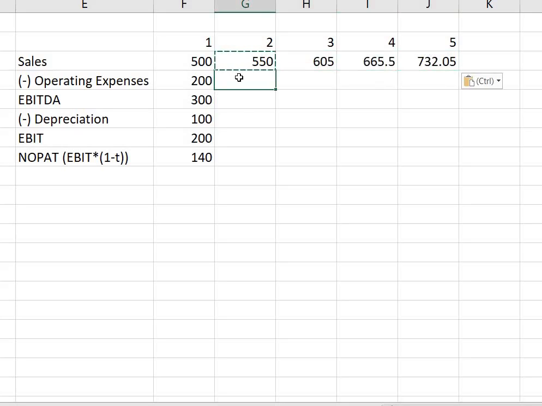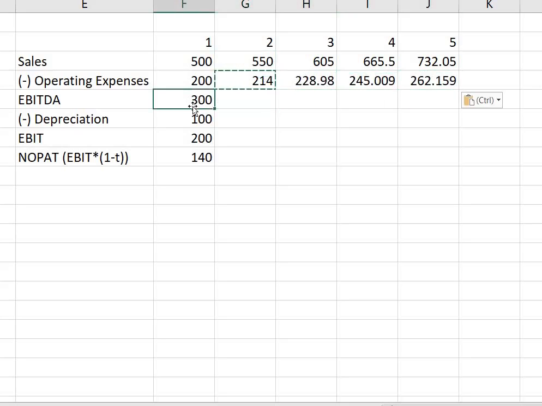So this will be the sales growth. Similarly, my operating expenses will also grow at the rate of 7%, which is given in our problem. So 200 will become 214, third year, fourth year and fifth year. Here the formula is already given, so this will also grow.